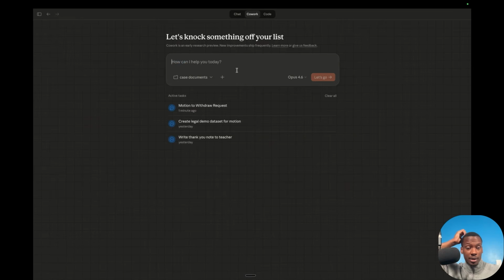So you could have, for example, a documents command, which I don't have here, but you could have a documents command, and then a subsection of that could be documents motion to withdraw, for example. And then you could have one for each different type of document that you need.